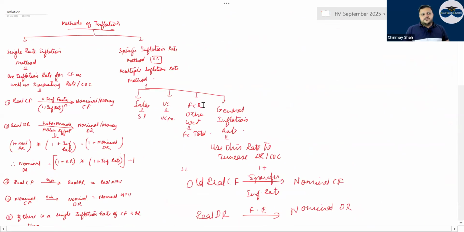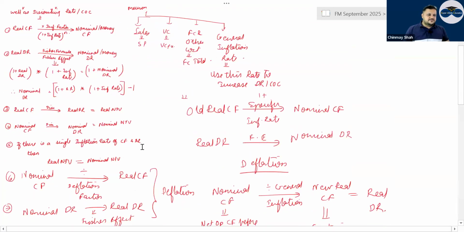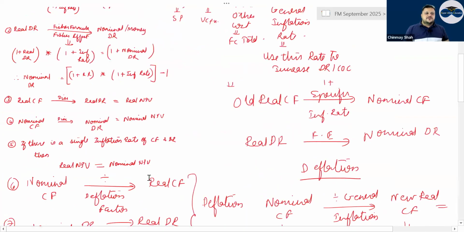Single rate inflation method: real cash flow multiplied by the inflation factor, 1 plus the inflation rate raised to n, will give you the nominal or money cash flow. For the discounting rate, the Fisher formula, 1 plus real rate into 1 plus inflation rate, gives you 1 plus nominal rate, correct or not? So you can get the nominal discounting rate. Real cash flows are discounted at the real discounting rate, but when the cash flows are nominal, you discount at the nominal discounting rate.